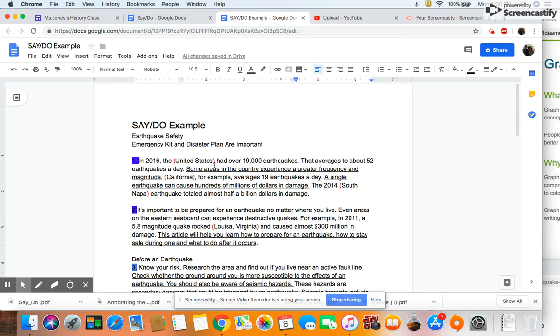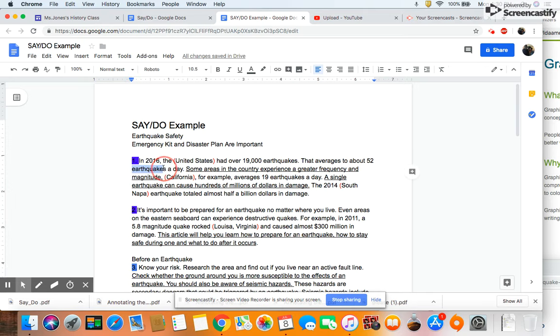In 2016, the United States had over 19,000 earthquakes. That averages to about 52 earthquakes a day. Some areas in the country experience a greater frequency and magnitude. California, for example, averages 19 earthquakes a day. A single earthquake can cause hundreds of millions of dollars in damage. The 2014 South Napa earthquake totaled almost $500 million in damage.